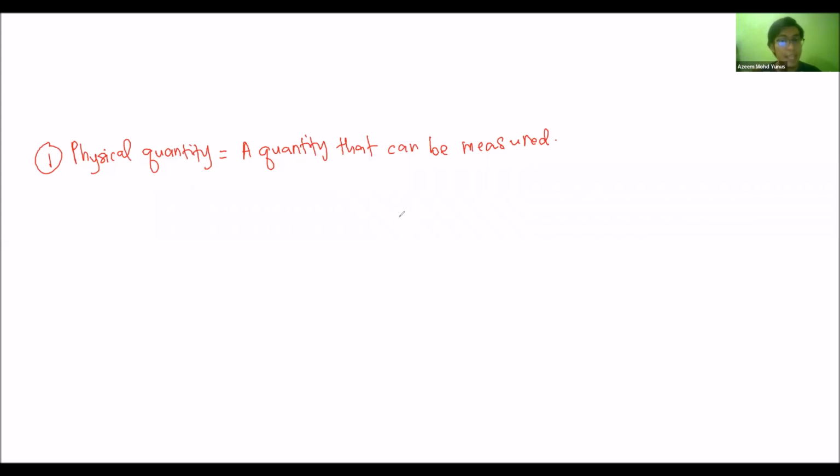How about a quantity that cannot be measured? We call it physical quality. Physical quality basically cannot be measured objectively.